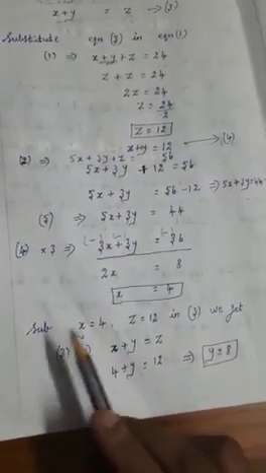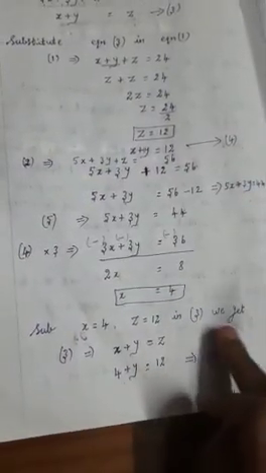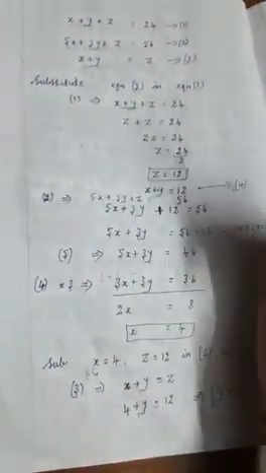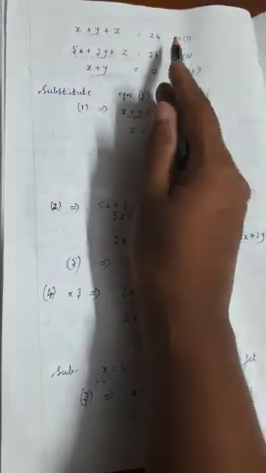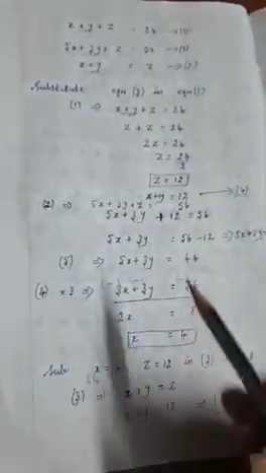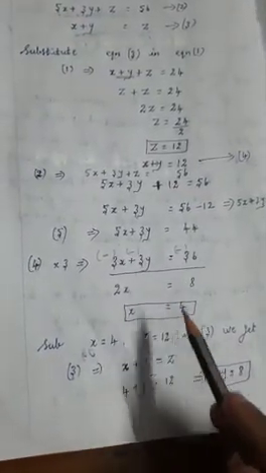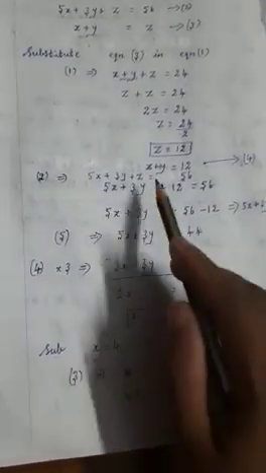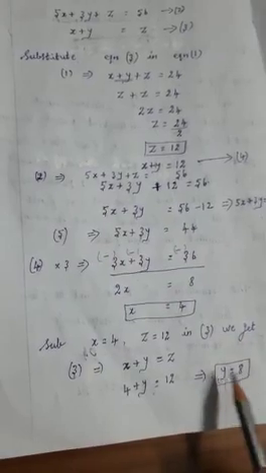Now we know the x value and the z value. So x is equal to 4, z is equal to 12. In equation 3 you can substitute. Equation 3, where is it? Here, this one only. So here you can substitute, anyway you can substitute. Okay, so we are going to substitute in the third equation. So x plus y is equal to z, that is the equation. So x value we know that is 4, plus y value we need to find out, plus y is equal to z value we know that is 12. So then y is equal to, while subtracting you get, y is equal to 8.